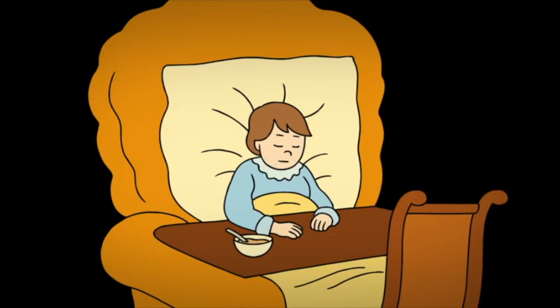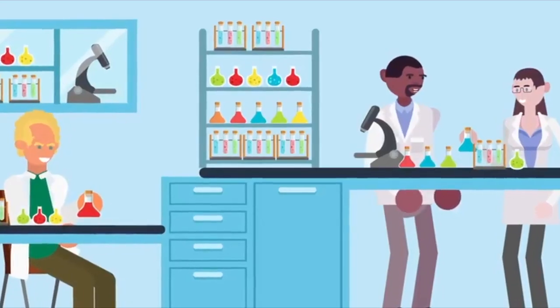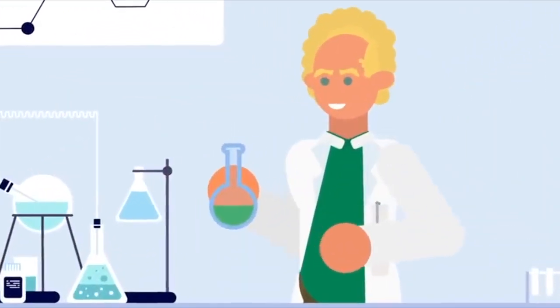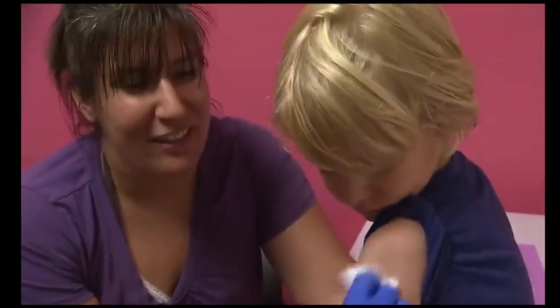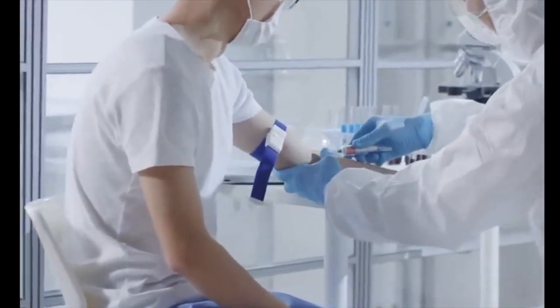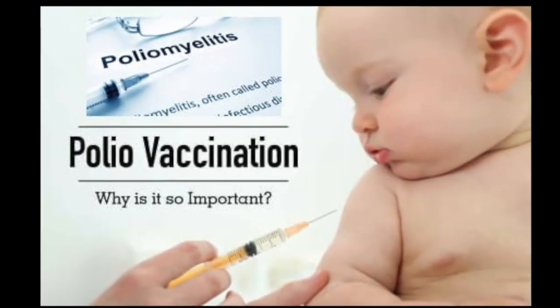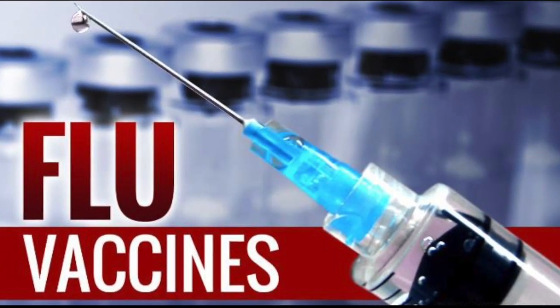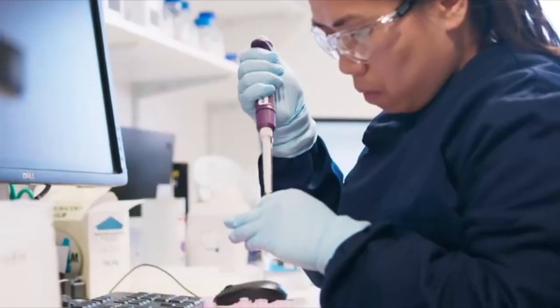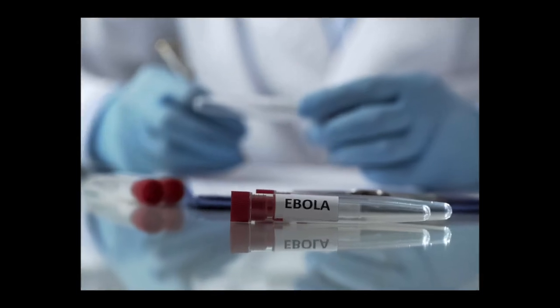This guy made some of the first shots by using weakened viruses to prevent smallpox. Today, many shots or vaccines are still made by weakening viruses and bacteria to give people immunities. With vaccines, the effects of shots are felt around the world to prevent diseases. Here are examples of successes. Today, scientists continue to work hard to find more cures. Here are some shots that are being worked on.